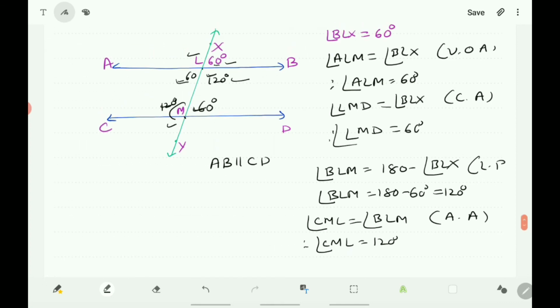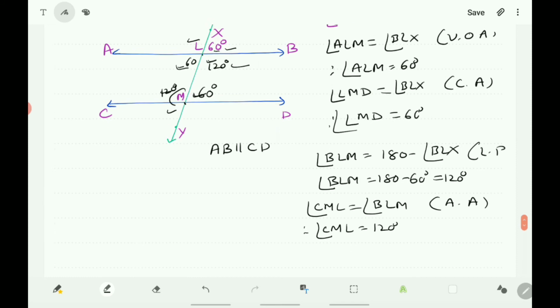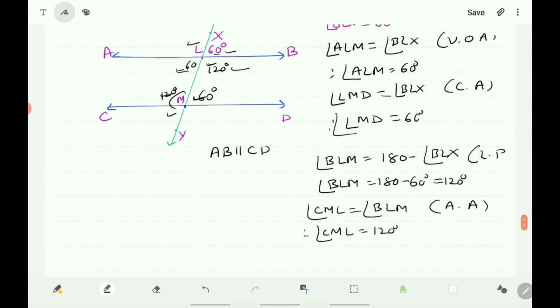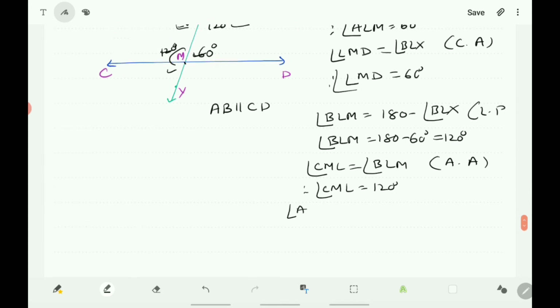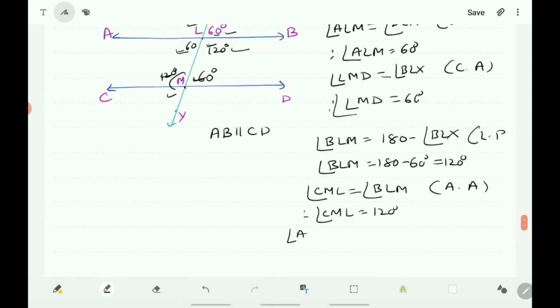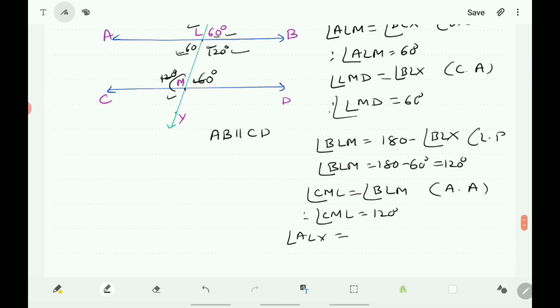So, you write angle ALX is equal to angle BLM. You can write vertically opposite angle. Therefore, angle ALX is equal to 120 degrees. Next, here this is 60 degrees.